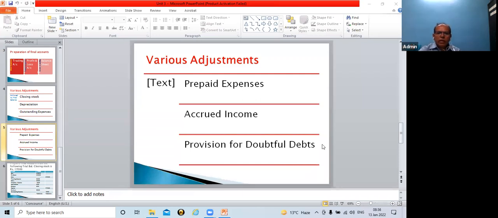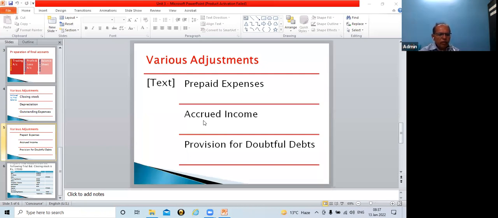Now, the next one is accrued income. What is it? Accrued income indicates the amount of income for the current period which is not received during it. It is income, but it is not received. According to the matching principle of accounting, income for a certain period needs to be compared with the expenses for the same period.